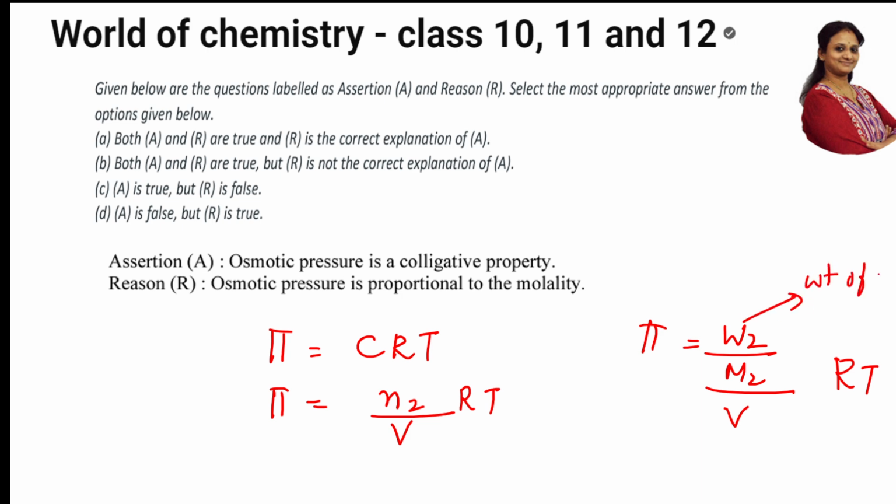Correct, na? Weight of solute in grams. What is M2? M2 is the molecular weight of the solute in grams. Now you tell me, both are related to the number of solute particles. So colligative properties are something which depend upon the number of solute particles. So the assertion, yes, it is correct because it depends upon the number of solute particles.